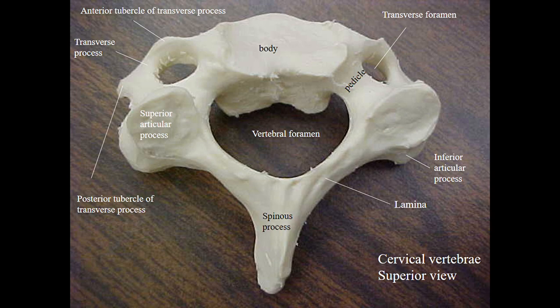Together it forms the transverse process. So these are the major features which can be seen in a C7 vertebra.